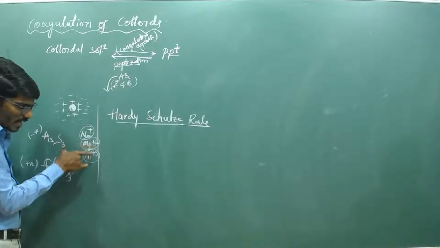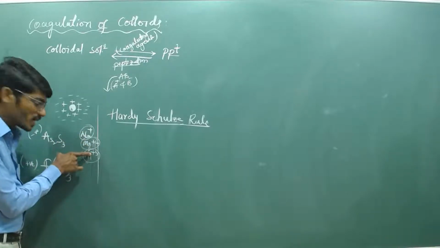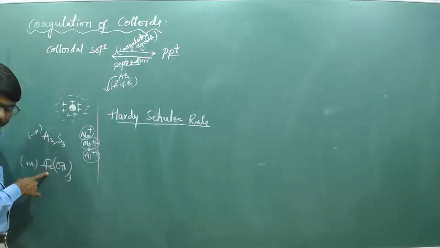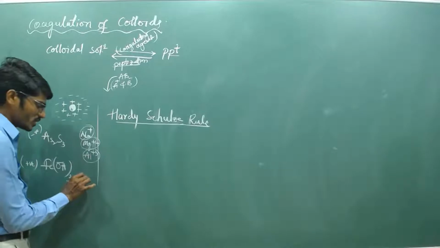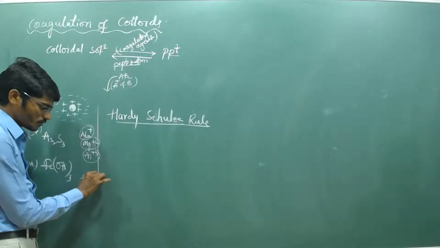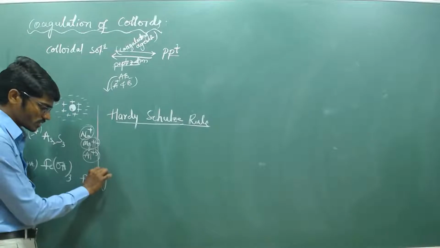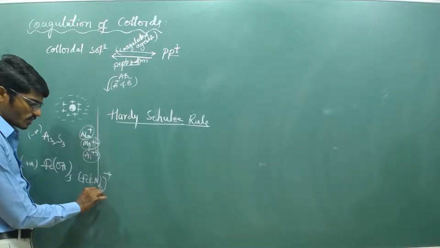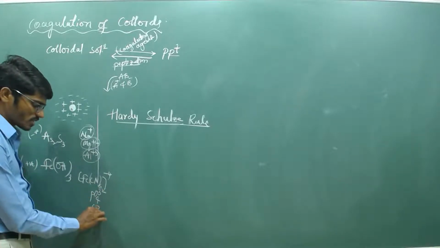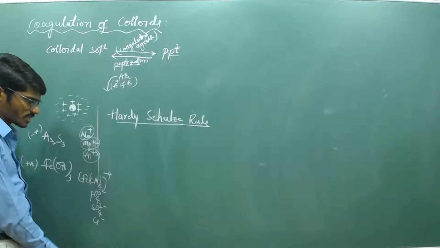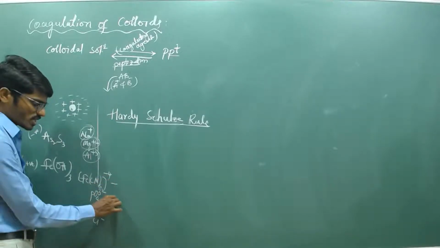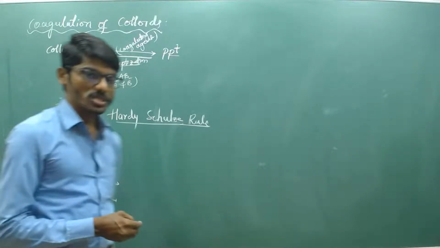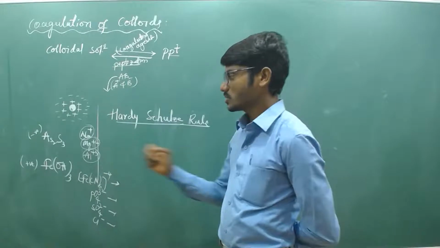Which electrolyte is suitable in order to coagulate this solution? Similarly, in order to coagulate ferric hydroxide, we add negative ions, for example the ferrocyanide ion, Fe(CN)6 4 minus, phosphate ions with 3 minus, sulfate ion, Cl minus ion, etc. So different negatively charged ions we can add to the colloidal solutions in order to coagulate these salts.